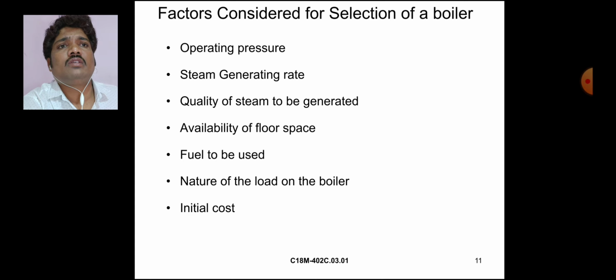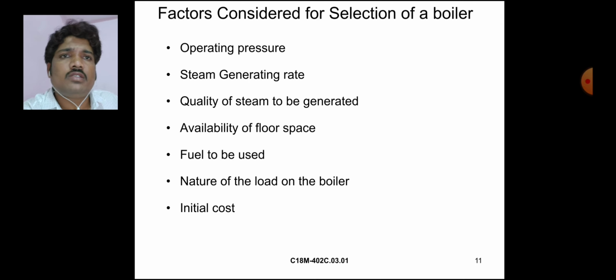These are the factors considered for the selection of a boiler.